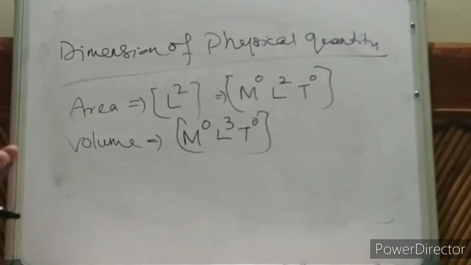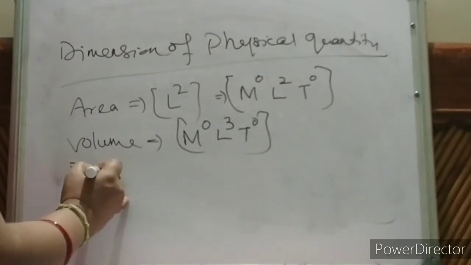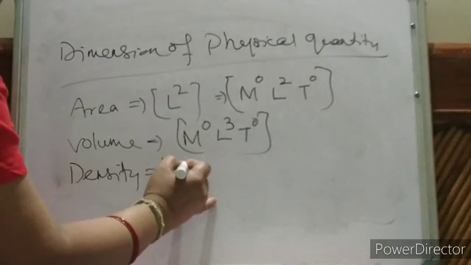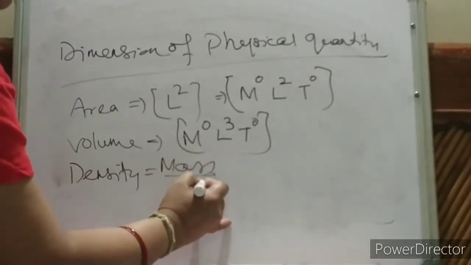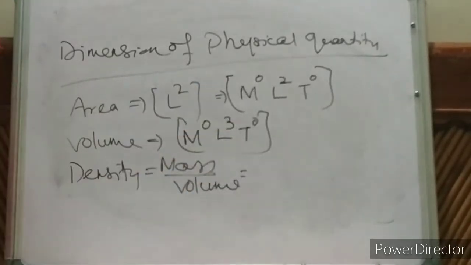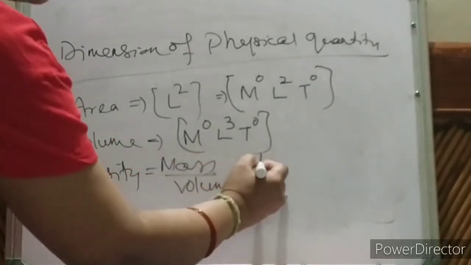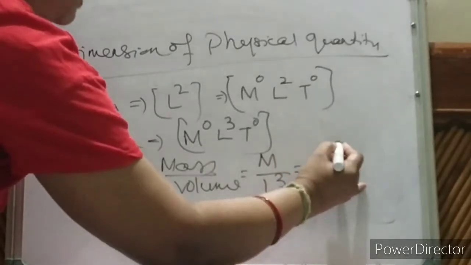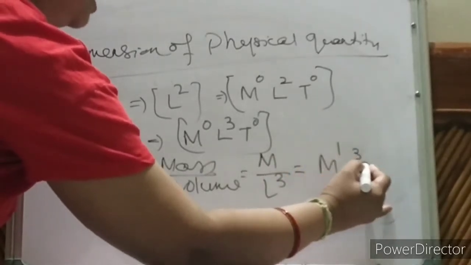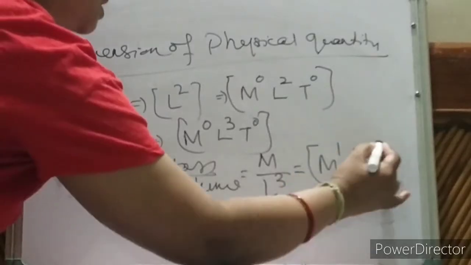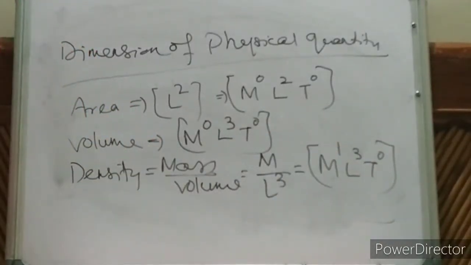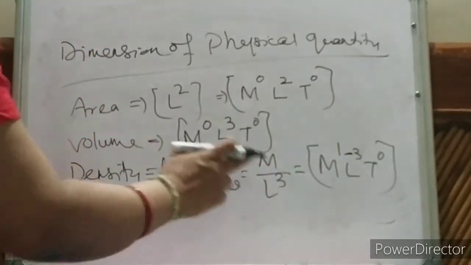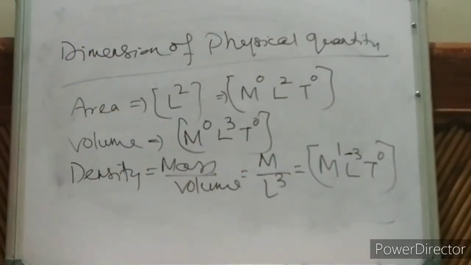Then density. What is the density formula? Mass by volume. For mass, what will you write? M. L cube is volume. So how to write? M to the power 1, L to the power 3, then T to the power 0. It is the dimension of density. Oh sorry, L to the power minus 3, children, because it is divided. So L to the power minus 3.